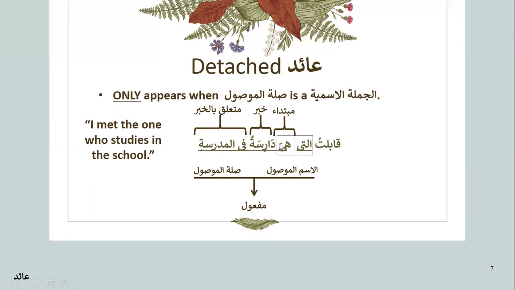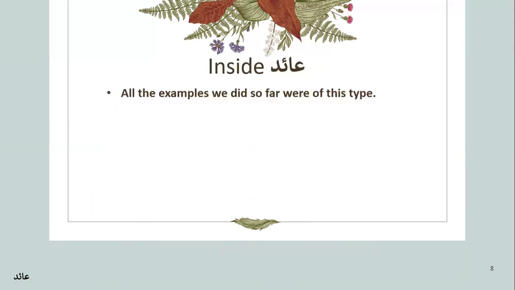So let's see here. Allati is singular and feminine. So that means this is the aid of allati. And is it an attached pronoun? No, it's a detached pronoun, and that's why it's called detached aid. Now, let's look at inside aid, which is very simple. We've been doing this. All the examples we did so far were of this type, the previous ones, in Ism Mawsul wa Silatuhu when we were doing this chapter.